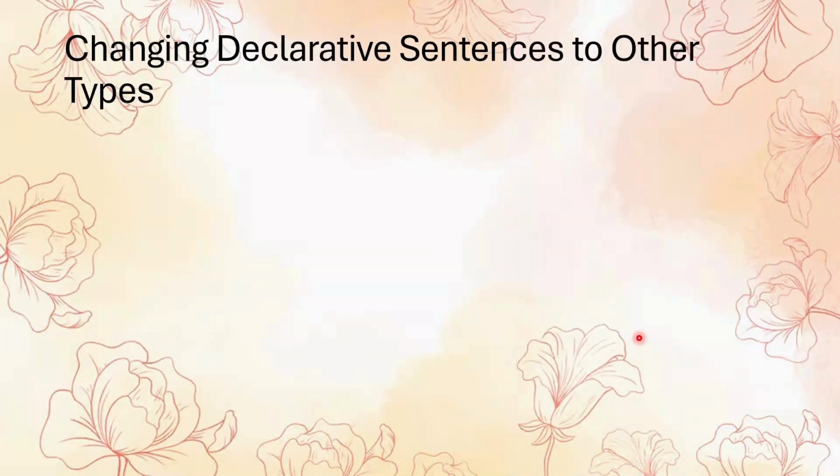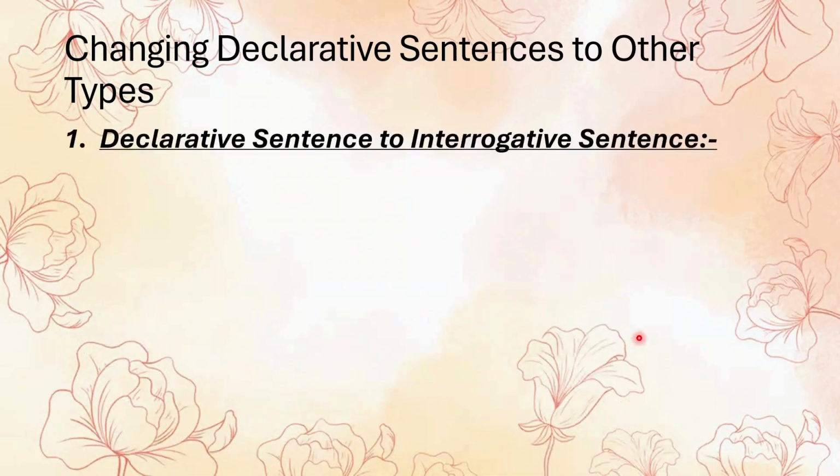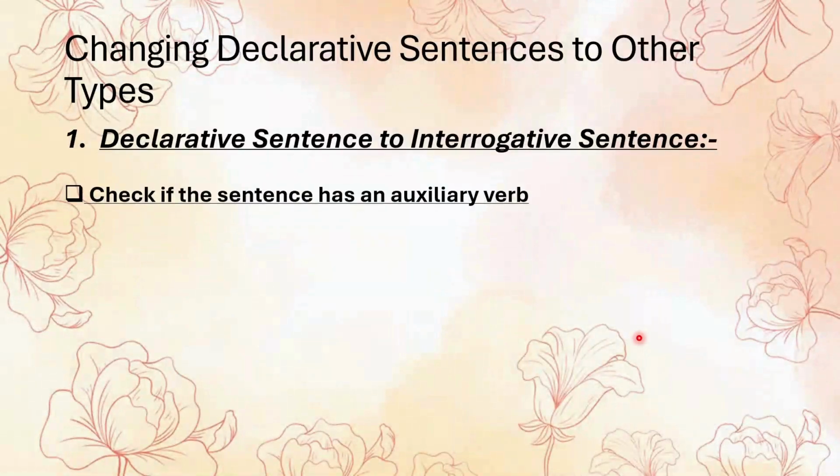Now, a very important topic, that is changing declarative sentences to other types of sentences. Our first is we'll change the declarative sentence to an interrogative sentence. So, let's get started. Let's begin with checking for an auxiliary or helping verb.